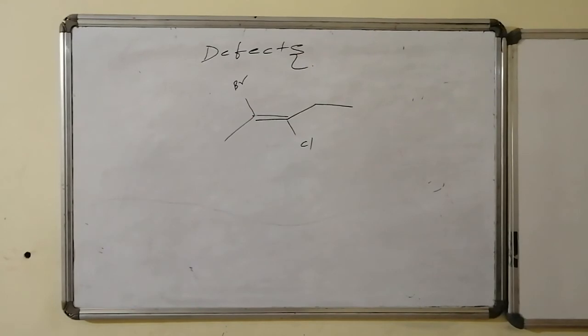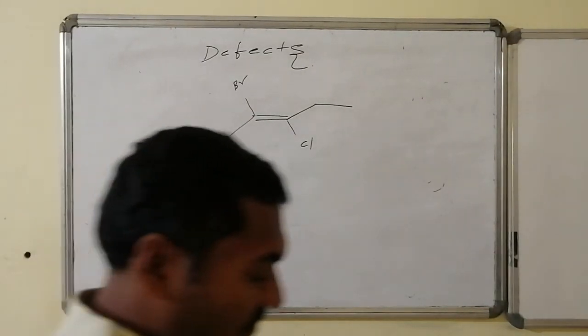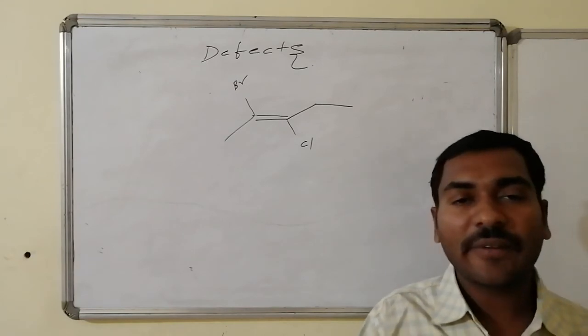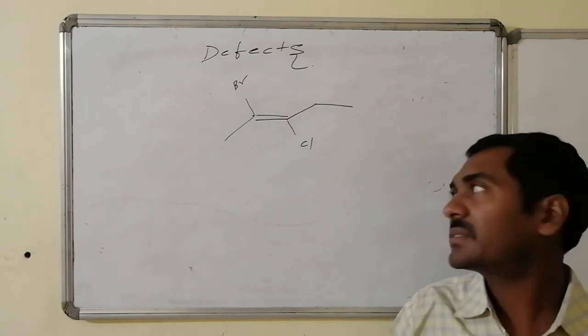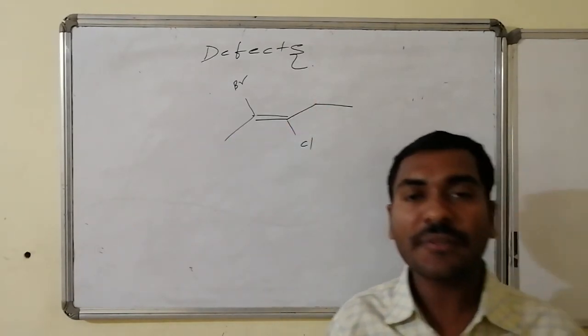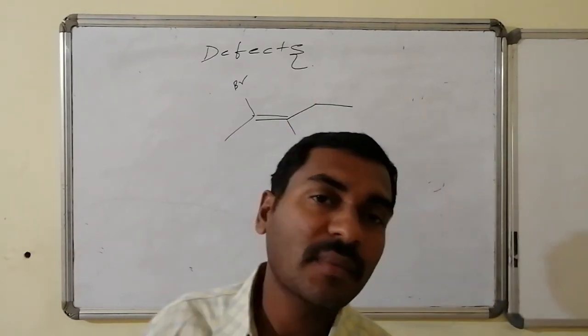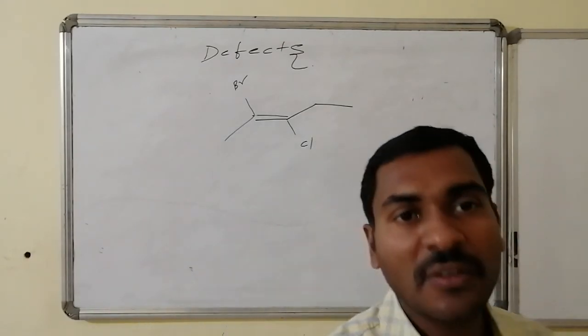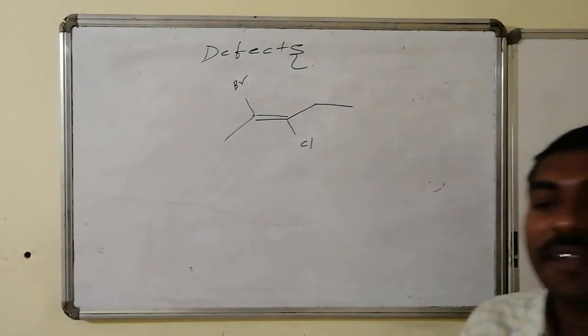Yes, let us go for naming of this particular alkene, where the regular cis-trans way of representing geometrical isomerism is not possible, because this end has 2 different groups and the other end has 2 other different groups, so there is no common atom. Hence we can't use the normal cis-trans representation of the isomers.